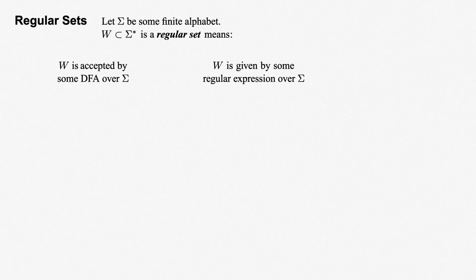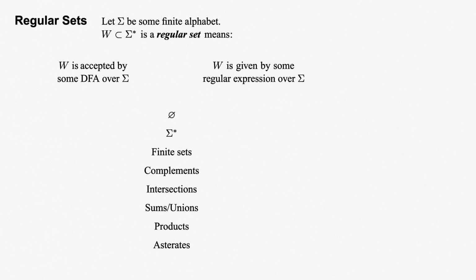Note that in both cases we're defining what it means for a set of strings to be regular, but we've given two disparate formulations of the concept. Note well that when we just say regular sets with no qualifier, we mean DFA regular. We're using these qualifiers just to keep things clear until we show they're logically equivalent. Here's what we've already deduced about regular sets from each of these viewpoints, which we'll label DFA regularity and set regularity. We found DFAs accepting the empty set and the set sigma star of all strings, and we've seen that we can find a DFA accepting the complement of any DFA regular set.